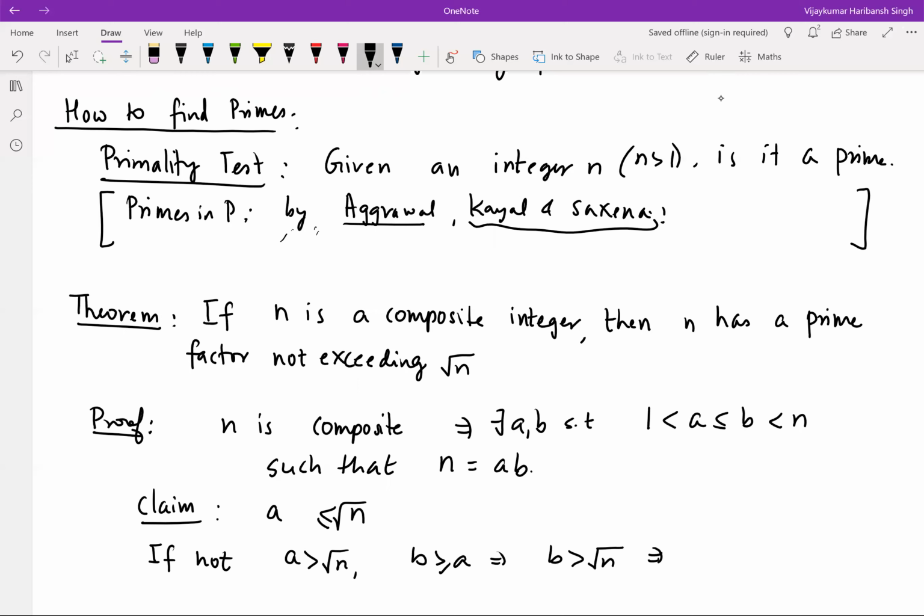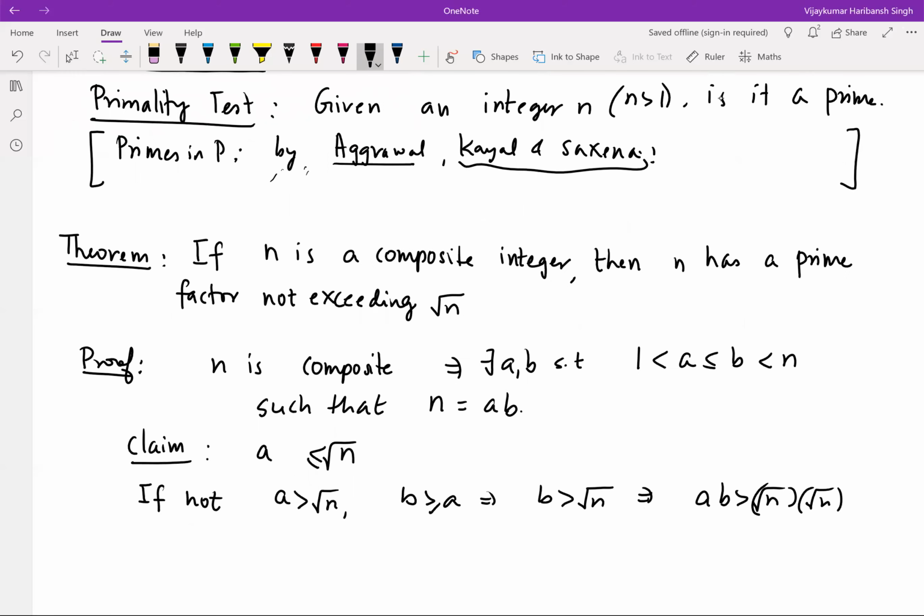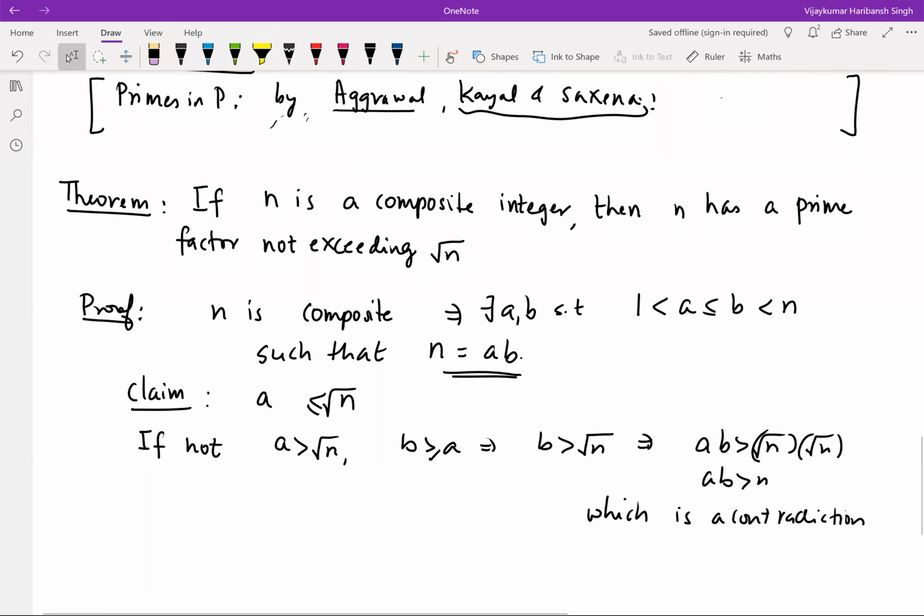This implies ab is greater than the square root of n times the square root of n, so ab is greater than n, which is a contradiction. Right? What does it contradict? That ab equals n. So therefore we get a is less than or equal to the square root of n, which proves our claim.